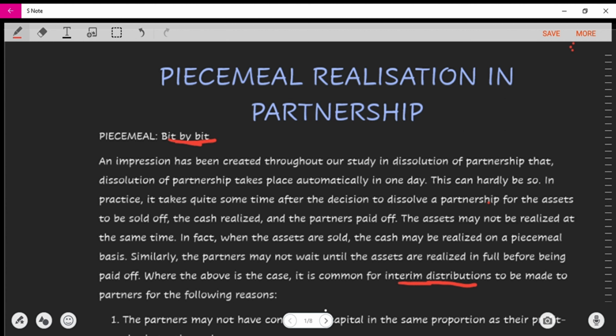Similarly, partners may not want to wait, and so the assets are realized even before they are paid off. Where the above is the case, interim dividends are to be paid. As these assets are being realized, these interim distributions are the sharings of these funds between the partners. Now we're going to move on to the next parts of the video.